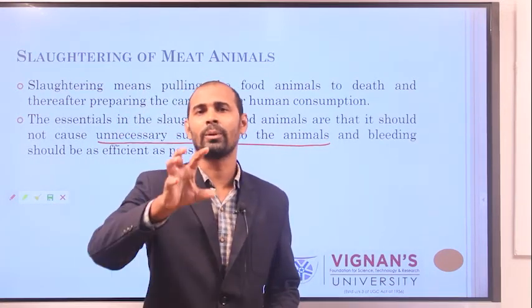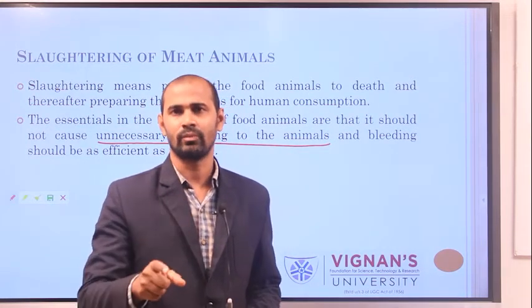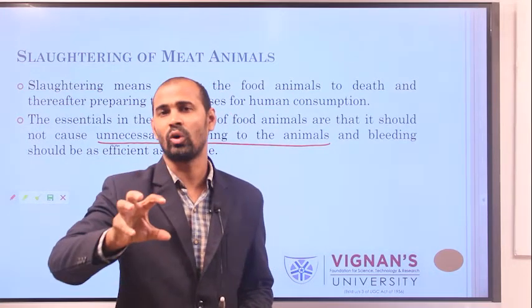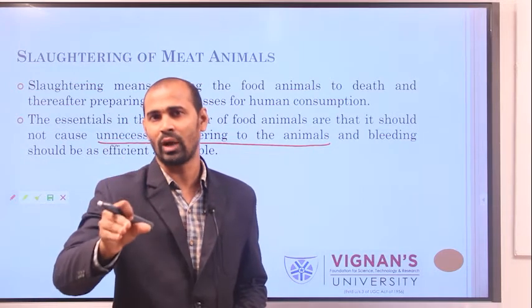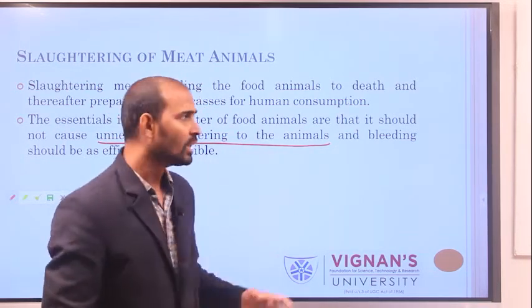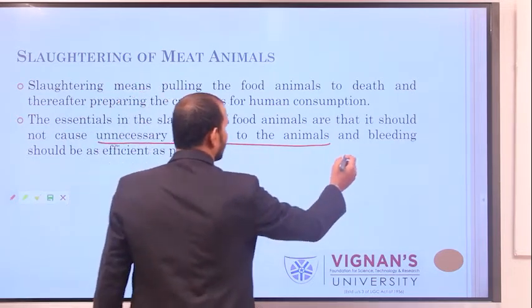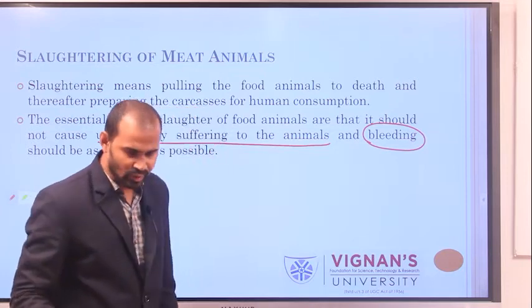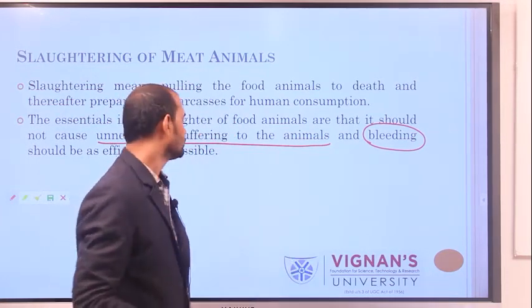Otherwise, improper bleeding may cause formation of hemorrhages. These hemorrhages adversely affect the quality of meat. To avoid this, it is essential that the animal is properly bled.